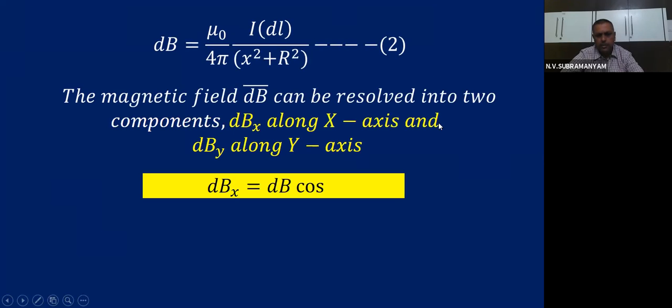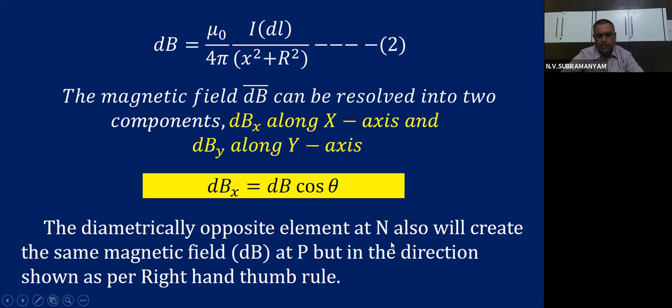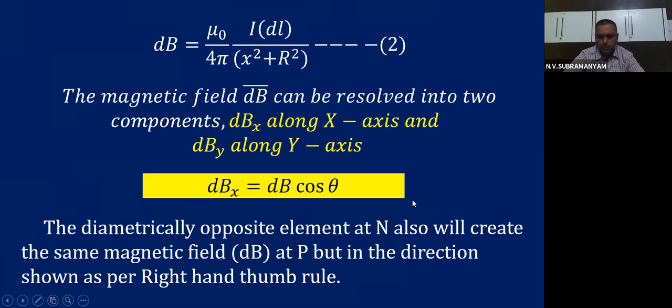The magnetic field dB can be resolved into 2 components, one along the x-axis, one along the y-axis. The diametrically opposite element at point P will also create the same magnetic field dB at point P, but in the direction shown as per the right hand thumb rule.